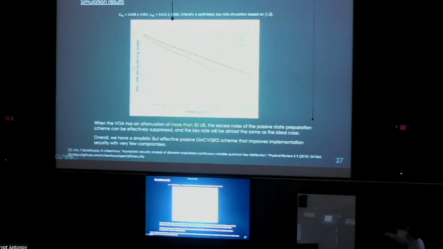So we see that we have a very simplistic but very effective passive DMCV QKD protocol that gives us much better implementation security, but has very few compromises that you have to pay.